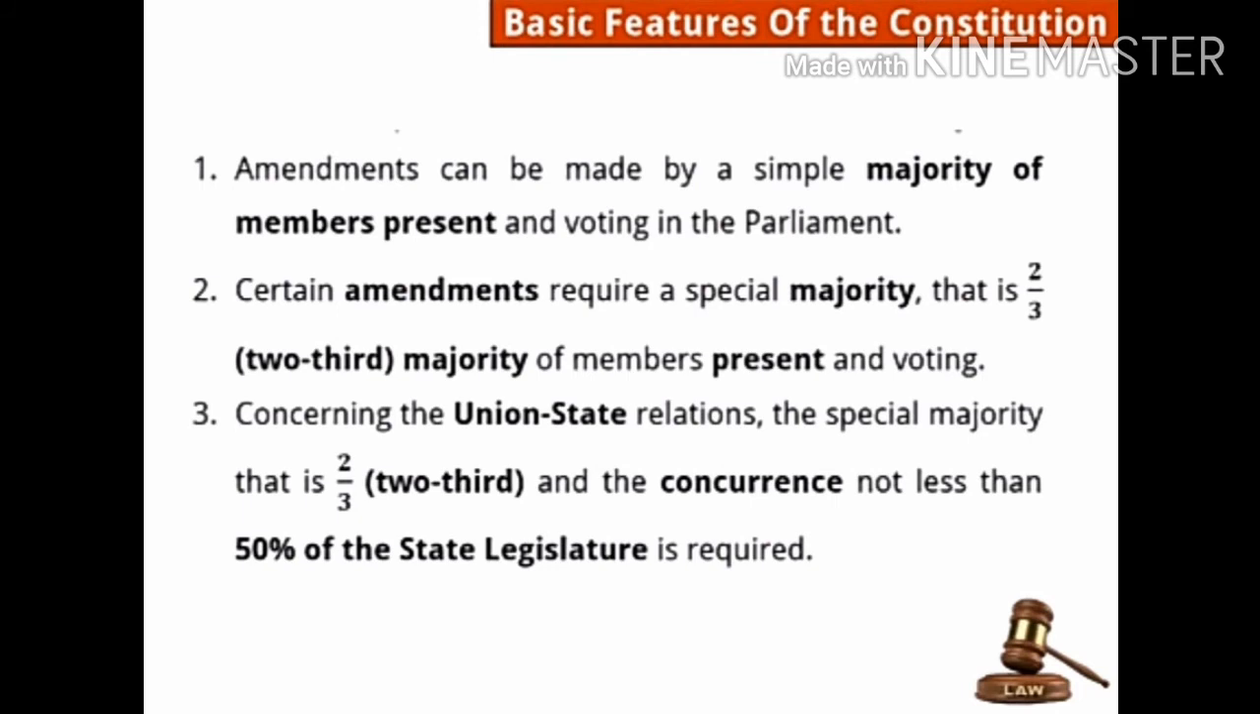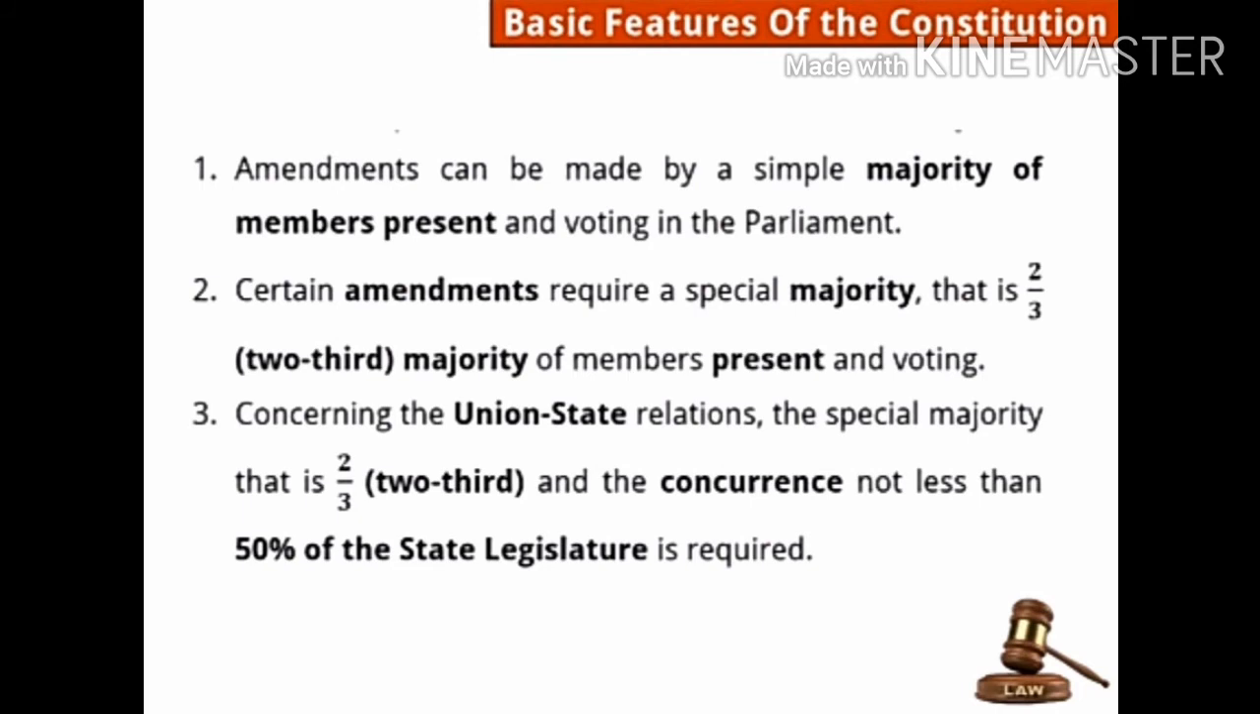Second, certain amendments require a special majority, that is, a 2/3 majority of members present and voting. In the first one we talked about simple majority, while some changes need a special majority, in which a 2/3 majority of members present and voting should be there.